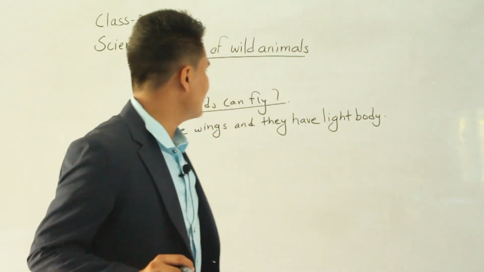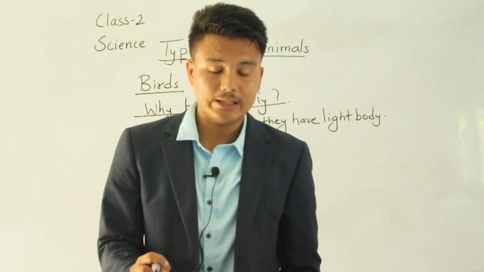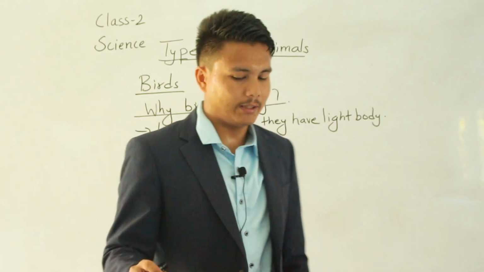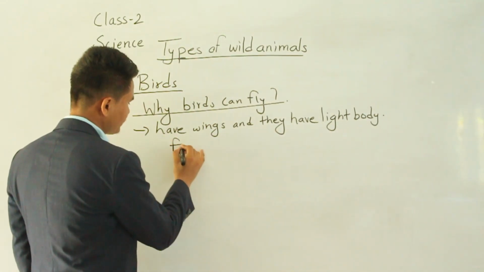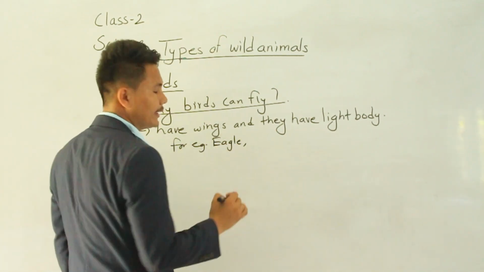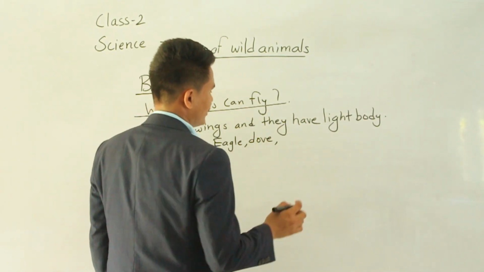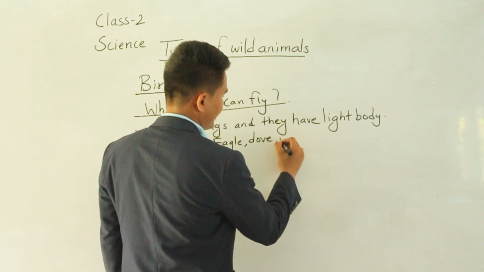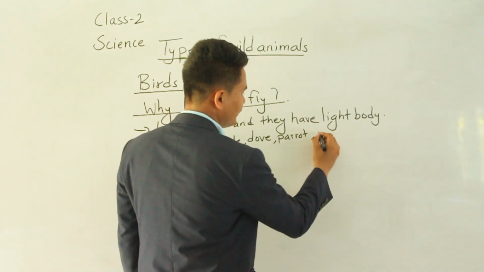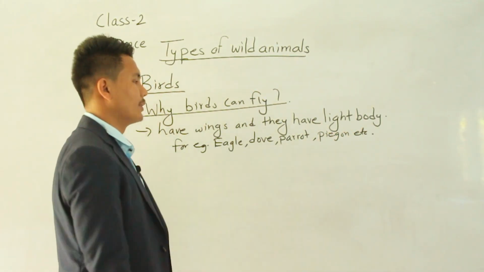So can you give me some examples of birds? Obviously we can see them. Yes, everybody. Eagle, for example. Another one, dove. Good. Another one, parrot. Another one, pigeon, etc. These are some examples of birds.